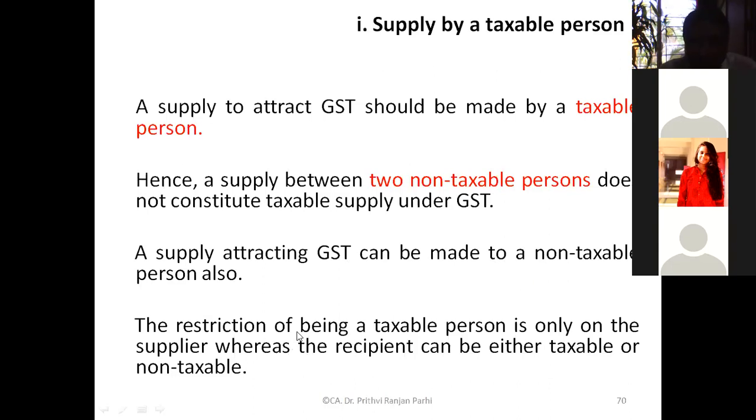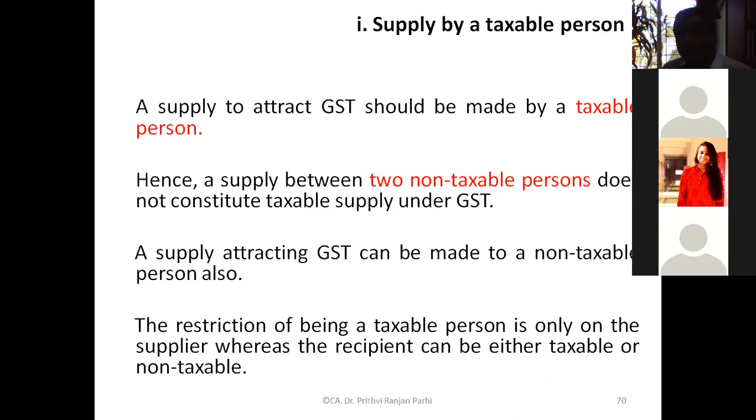The restriction of being a taxable person is only on the supplier, whereas the recipient can be either taxable or non-taxable. So the restriction that who will go for the registration is only on the supplier. The recipient can be either a taxable person or a non-taxable person. So you may supply to me, I am a taxable person. You may supply to a friend, who is a non-taxable person. Understood?